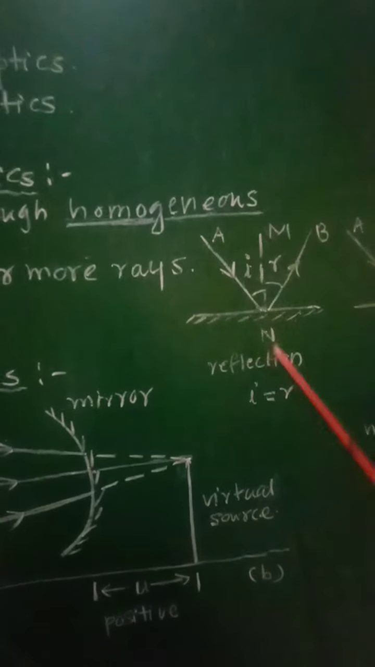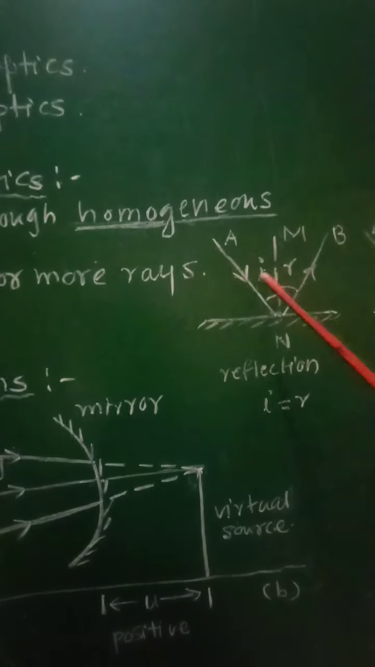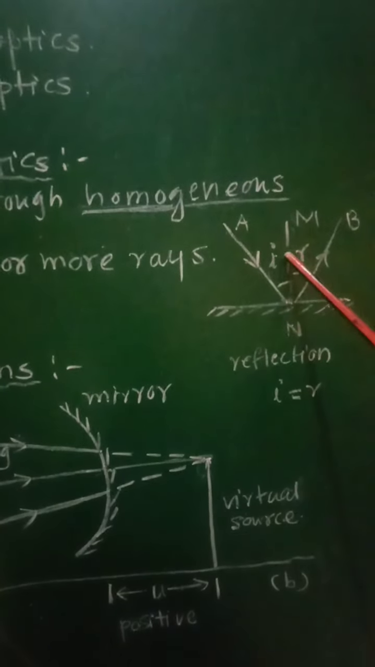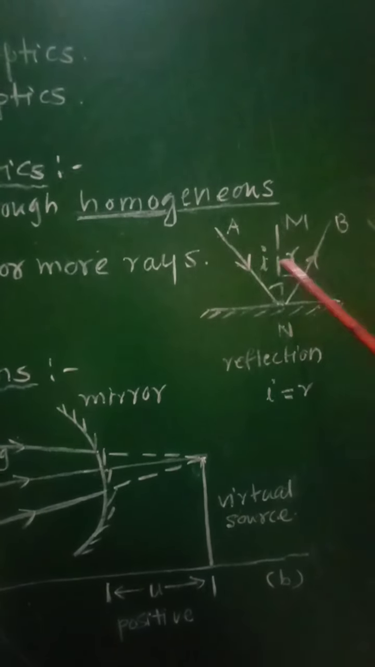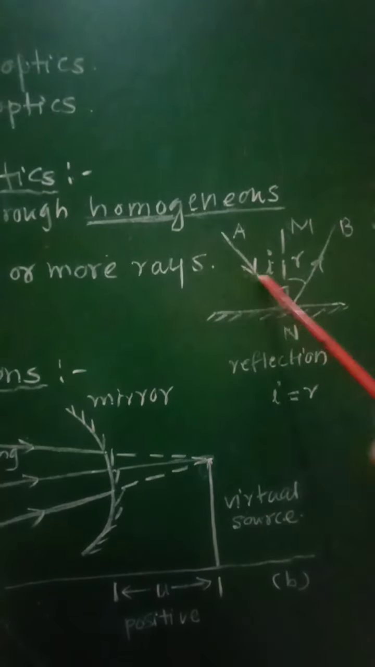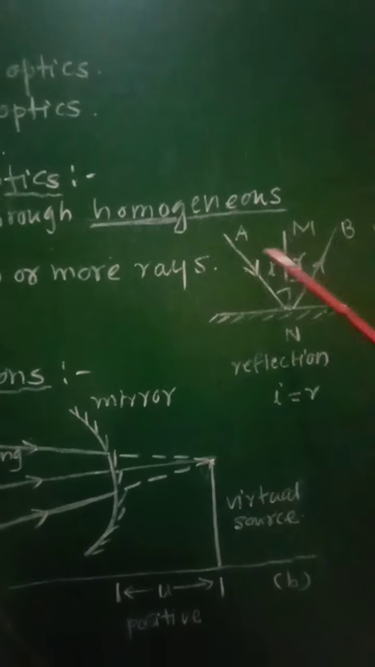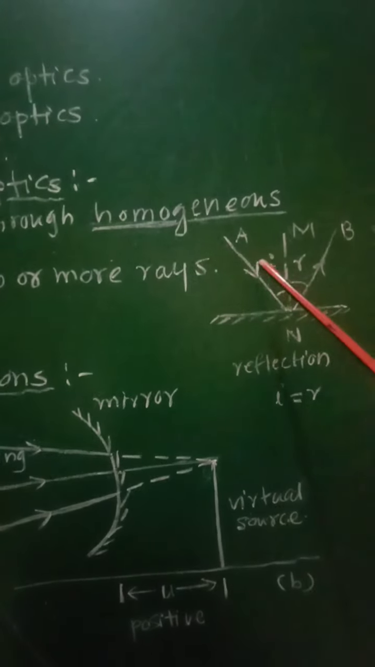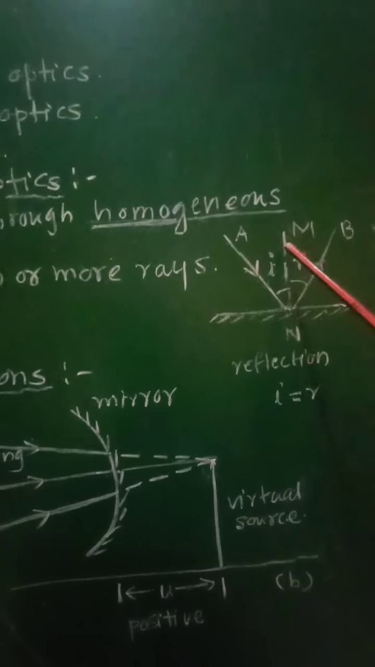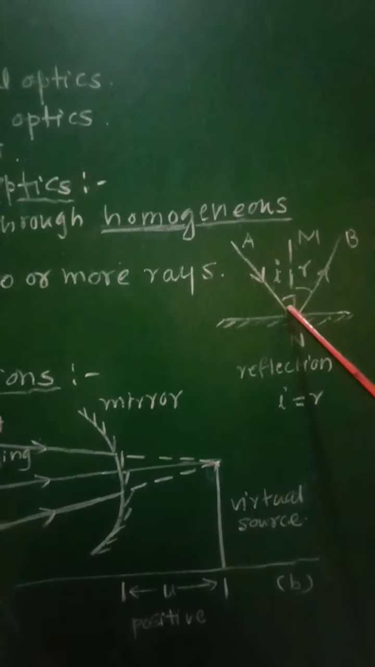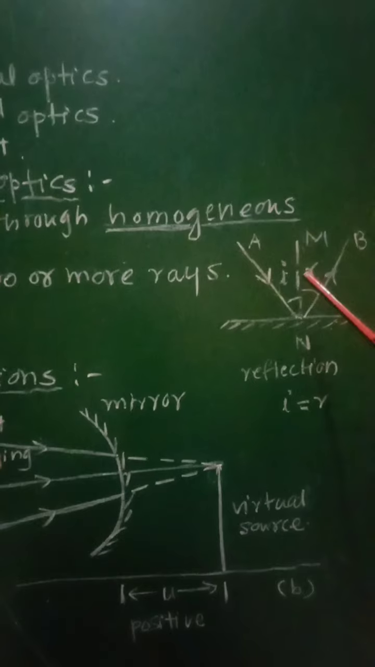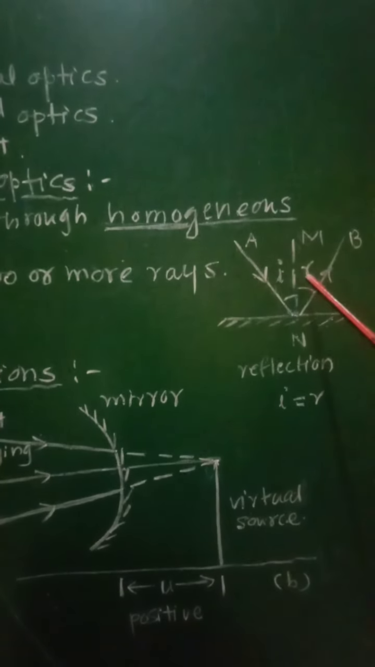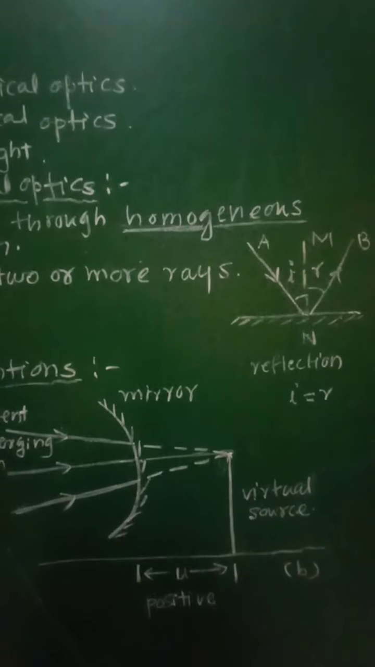So according to the laws of reflection here, the incident ray, normal and reflected ray will be lying in the same plane. Similarly, the incident ray and the reflected ray will lie on either side of the normal. Similarly, the angle of incidence will be equal to the angle of reflection, that is, angle i equal to angle r.